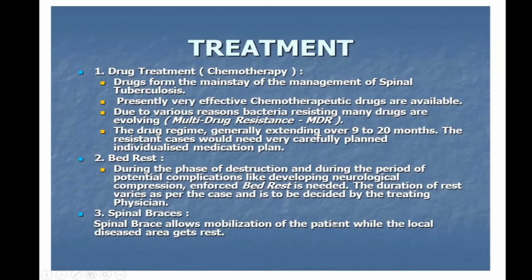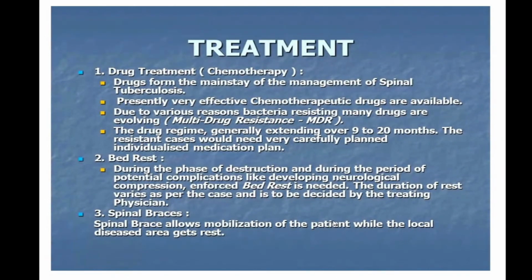So how do you treat them? The most important treatment is giving rest to the patient, explaining to the patient what has happened, telling the patient the importance of compliance to treatment, compliance to bed rest, compliance to the spinal brace that you are going to give when it is recommended. So drugs form the mainstay of treatment because we know there is a cause, we can treat it. We must rule out drug-resistant tuberculosis from the very first time. That is the ideal way. If that is true, we have to immediately go for second-line drugs.